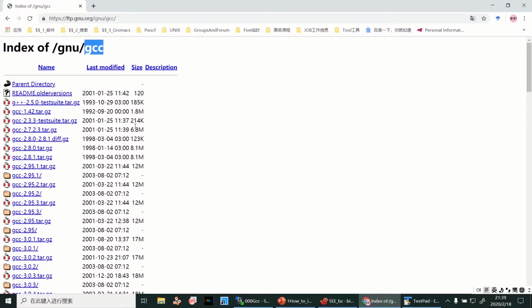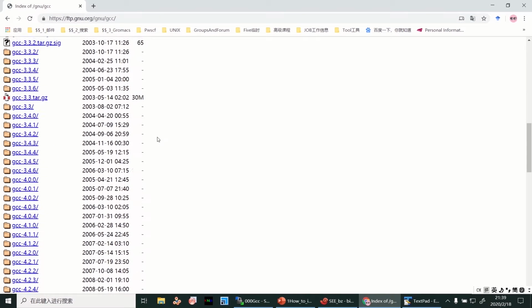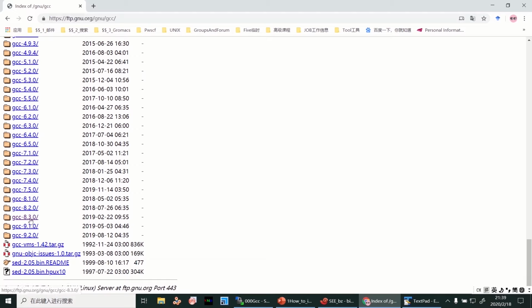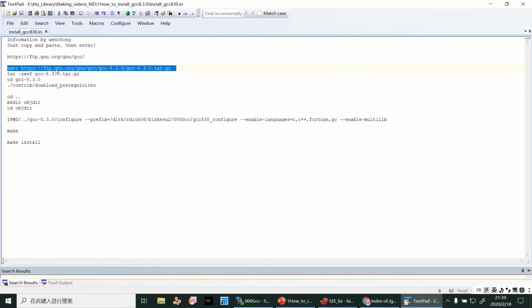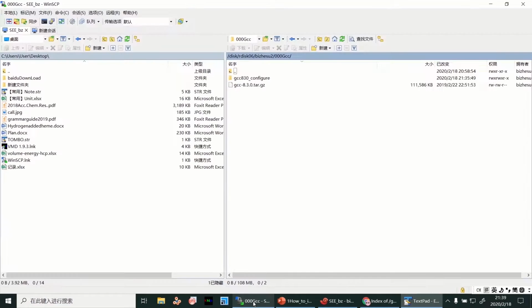So this is the source of GCC. We use 8.3 as an example. We get the file. We have already got it.